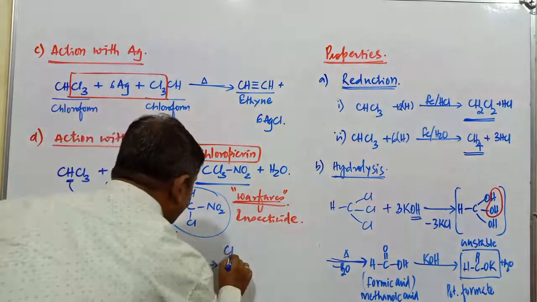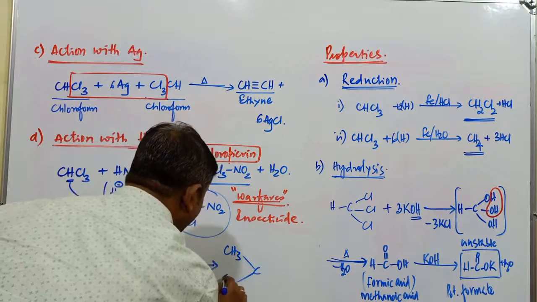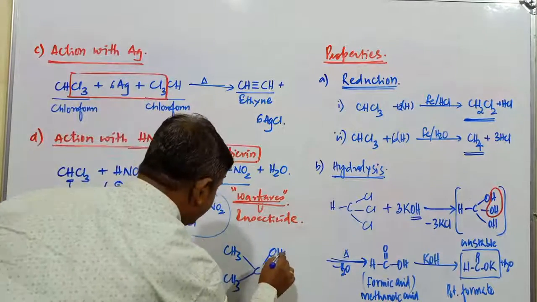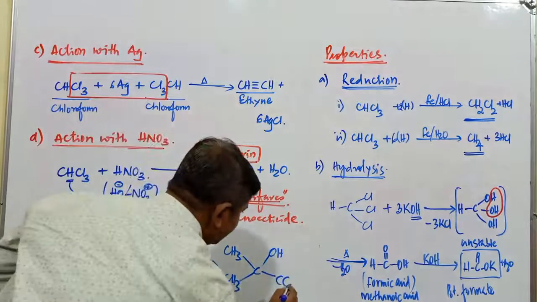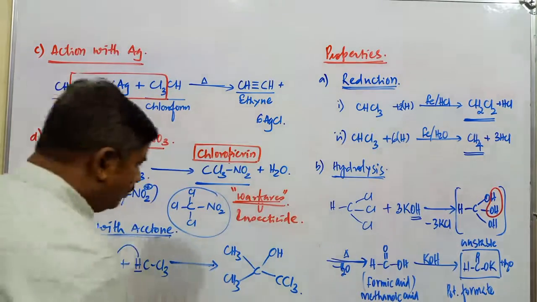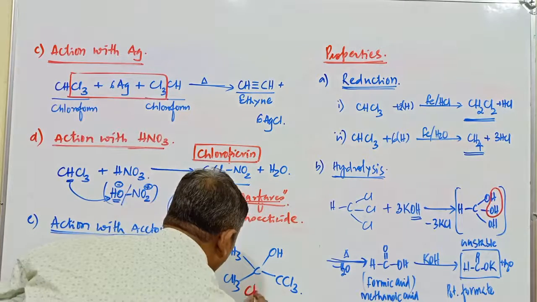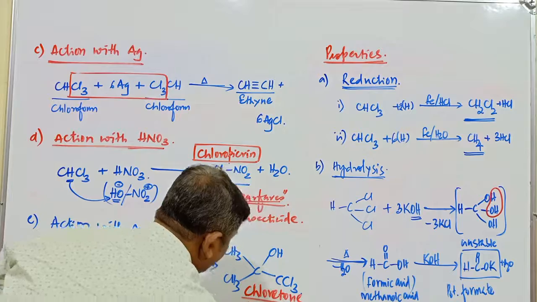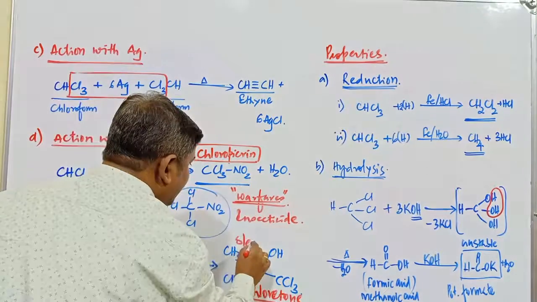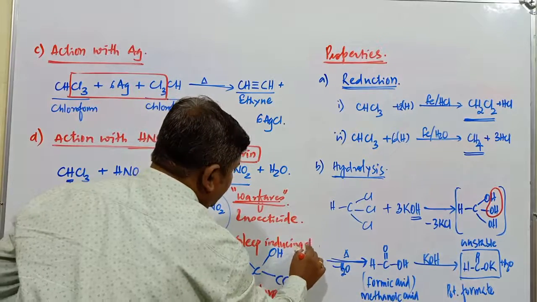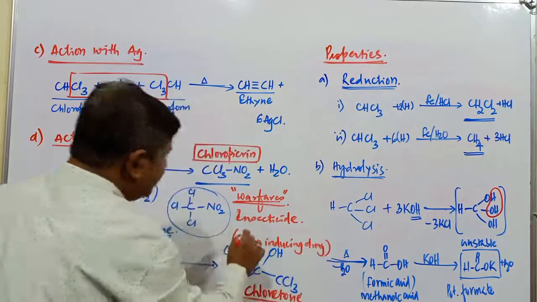oxygen. So just observe, this is CH3, this one is CH3. This group is converted into OH, right? It is going to be CCl3. So this is the compound obtained, and this compound is known as chloritone. What's the name? It is commonly known as chloritone. Chloritone is used as a sleep inducing drug.